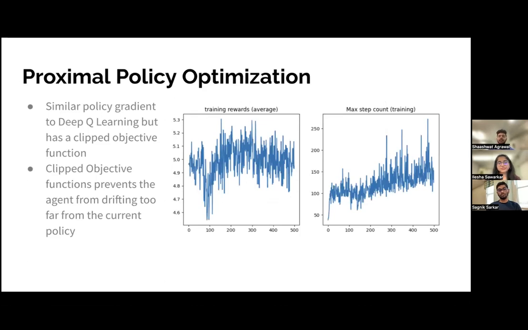We trained an agent to learn the MuJoCo Humanoid V4 environment using PPO. The max step count was good, in that it was able to survive more and more and went on for more than 200 steps. But the reward was not that great. And when we tried to render it, the output was not good.